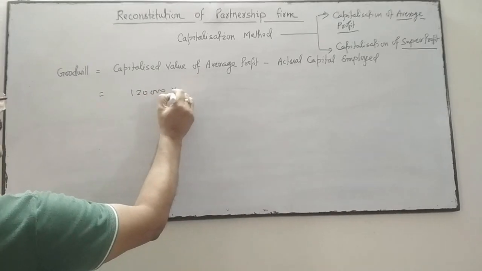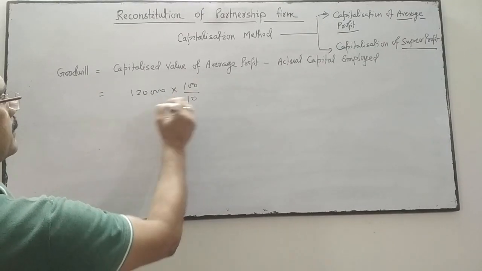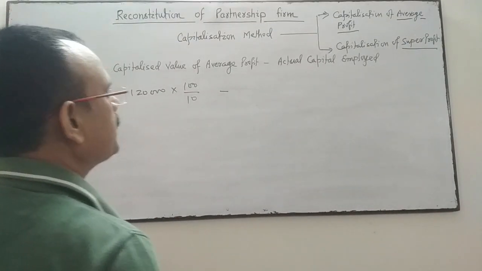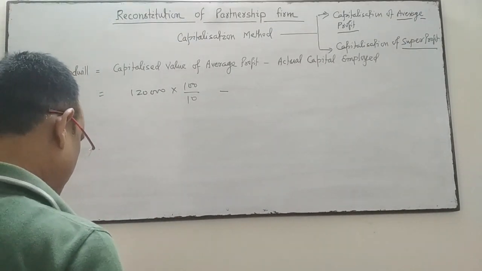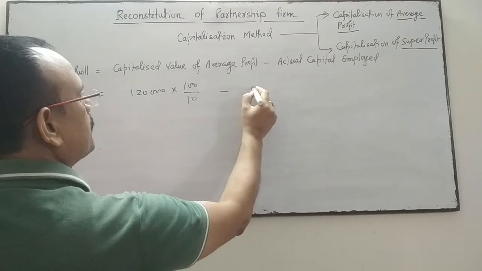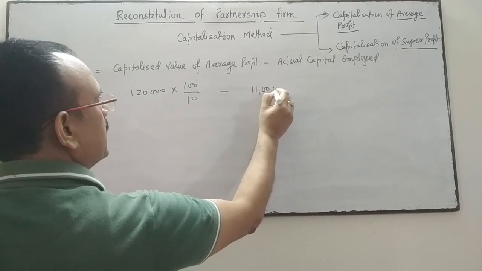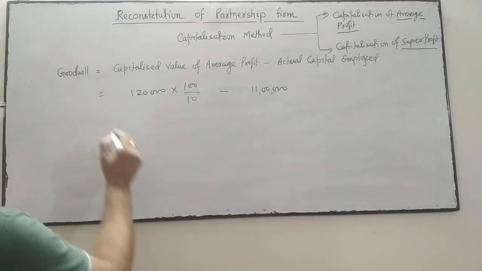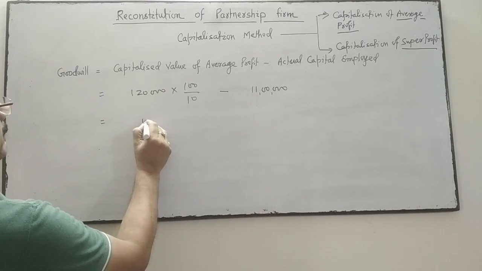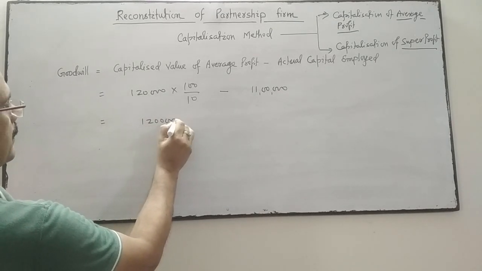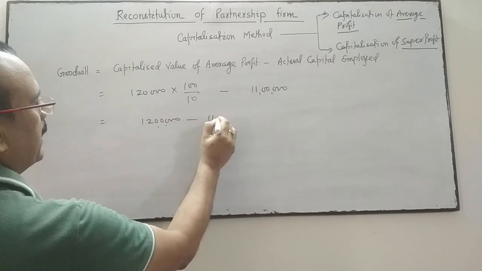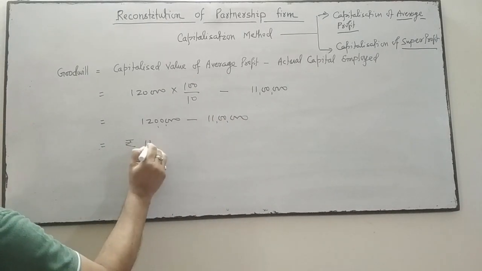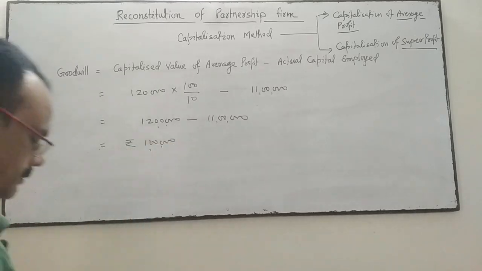This profit will be capitalized, 100 upon 10, minus the actual capital employed in the business. As we have already calculated, actual capital employed in the business is 11 lakhs, total tangible assets minus external liability. So it is 12 lakhs minus 11 lakhs. So 1 lakh is your goodwill.